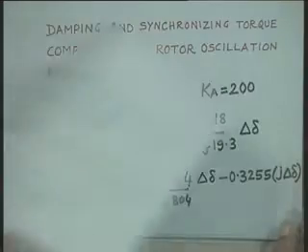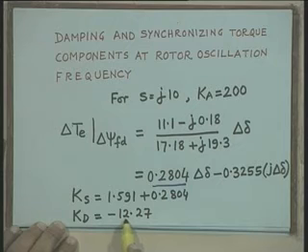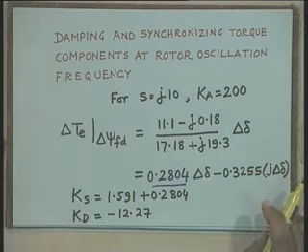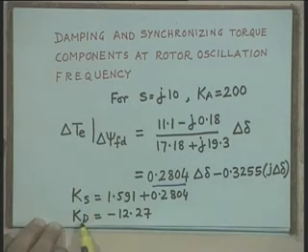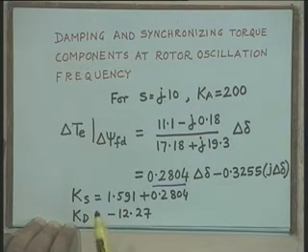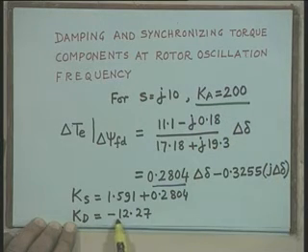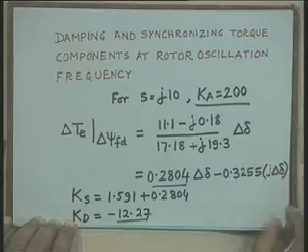For example, in the problem which we had taken earlier, we found that Kd was minus 12.27, when we considered only the effect of field flux changes, that is the demagnetization effect or armature reaction effect, right. I am sorry, it was due to the AVR action with Ka equal to 200. The damping torque contributed is minus 12.27, right.